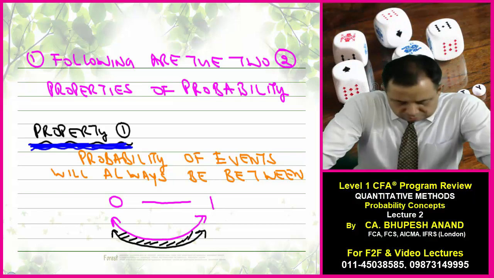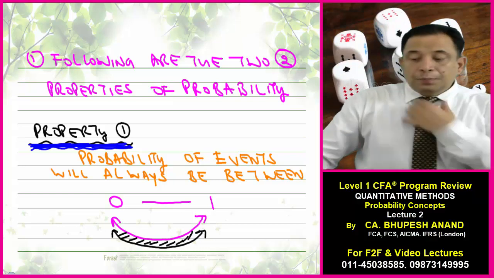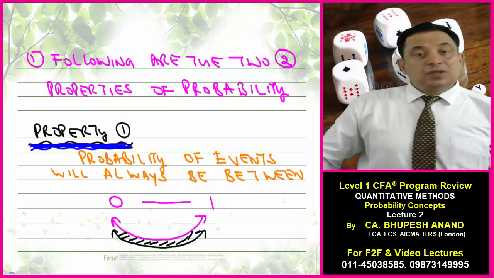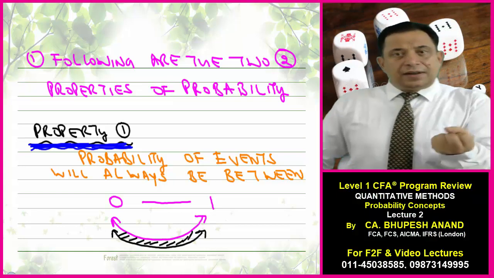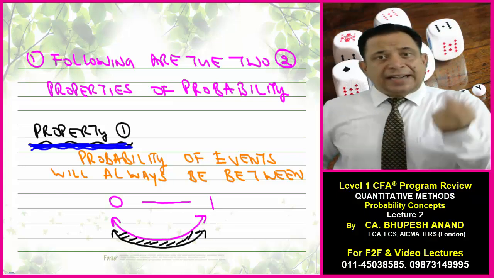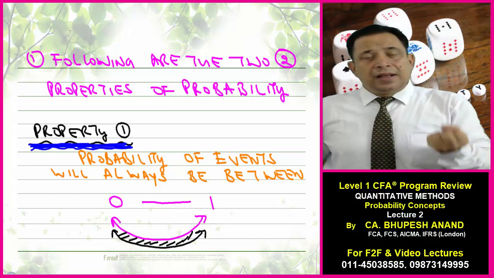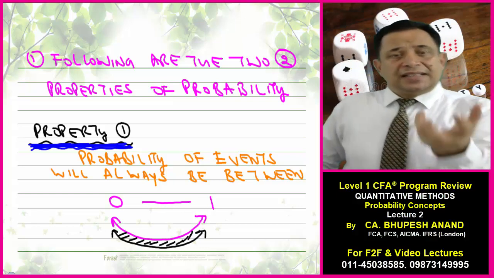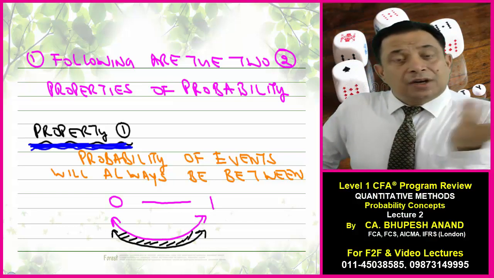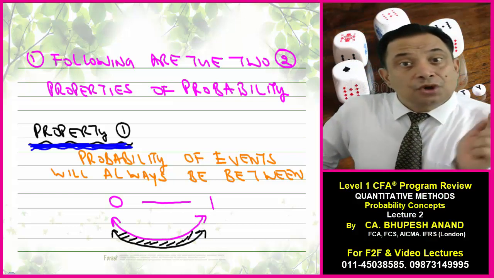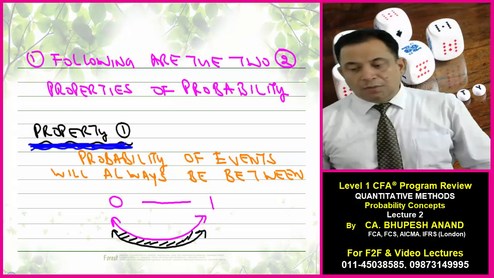Property 1 is that the probability of an event will always be between 0 and 1. For example, tossing is an event, throwing a dice is an event, writing the CFA examination is an event, driving a car is an event. Whether I met with an accident or not, it is a probability. Probability can vary from 0 to 1, not less than 0 and not more than 1.